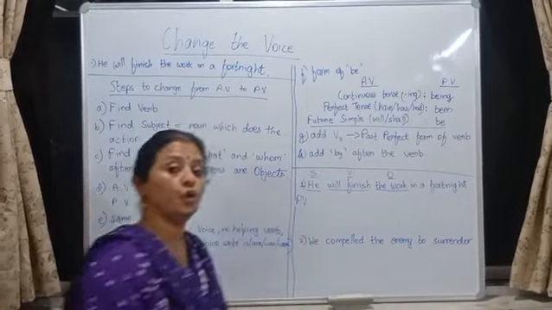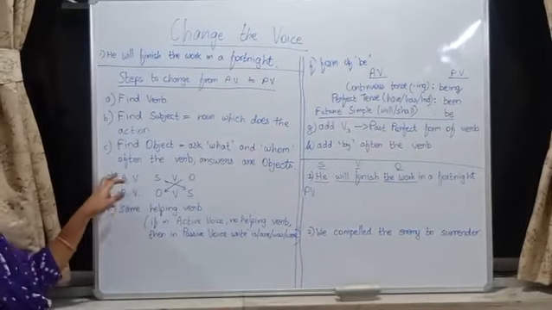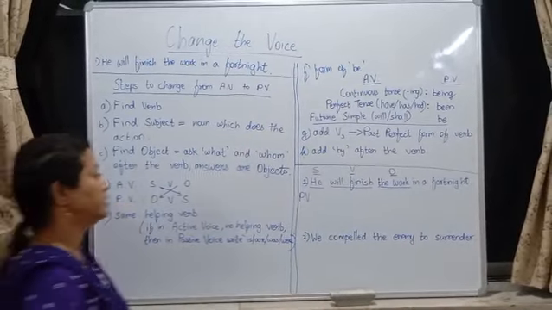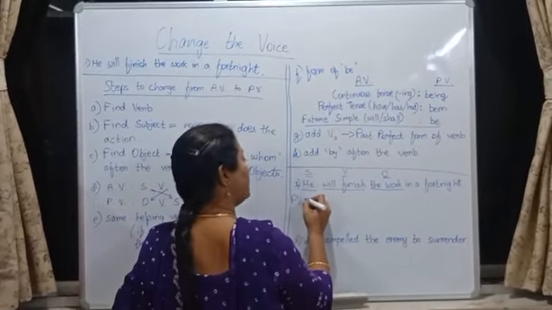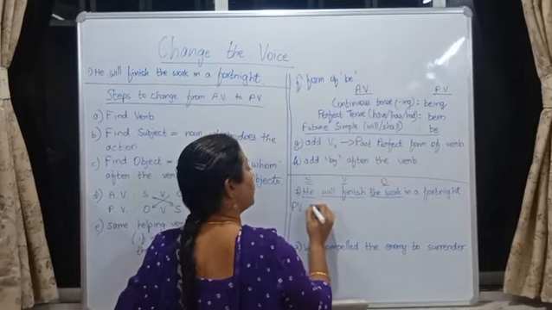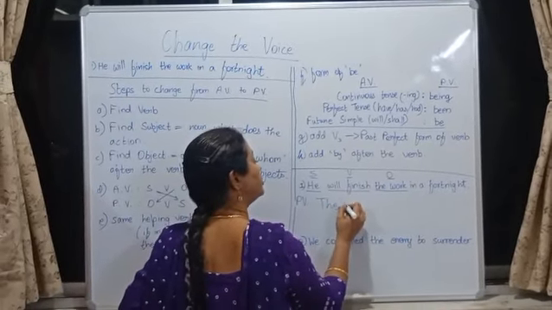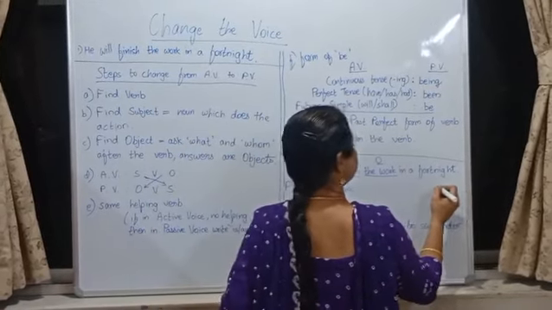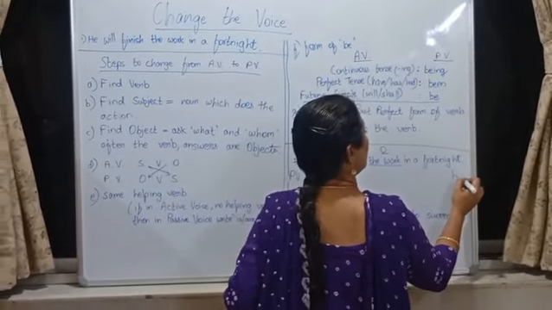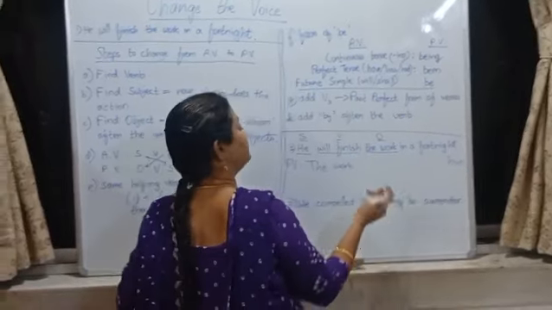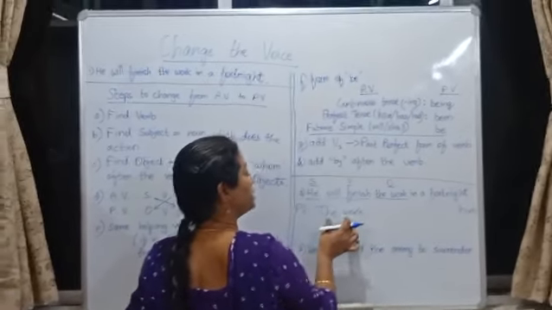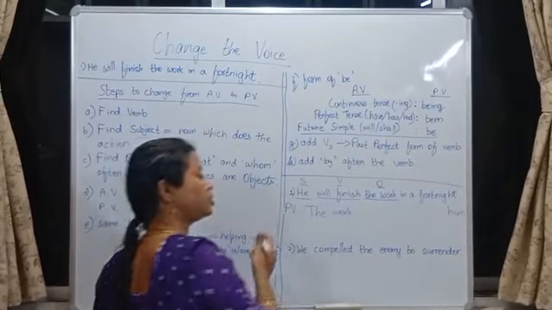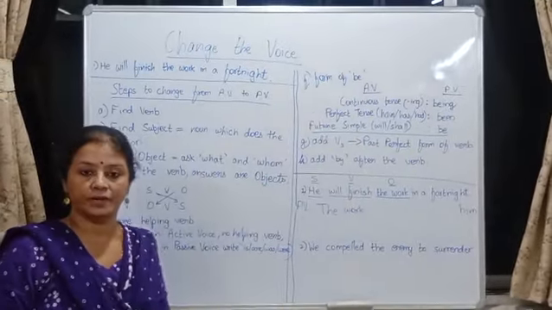Of course, you know that AV means active voice and PV means passive voice. So, I am writing the PV. So, I brought the work forward and him to the object's place. Object has gone to subject's place and subject has gone to object's place. Then the rest of the sentence, how to frame, we will see now.